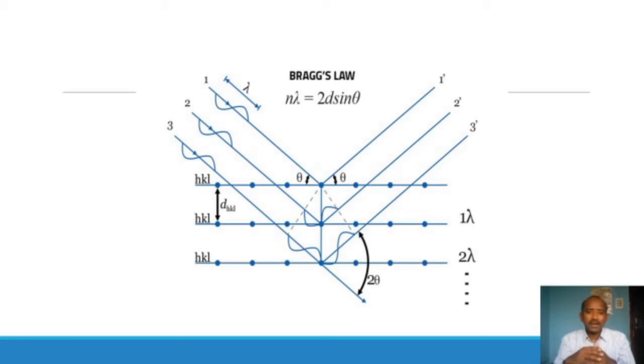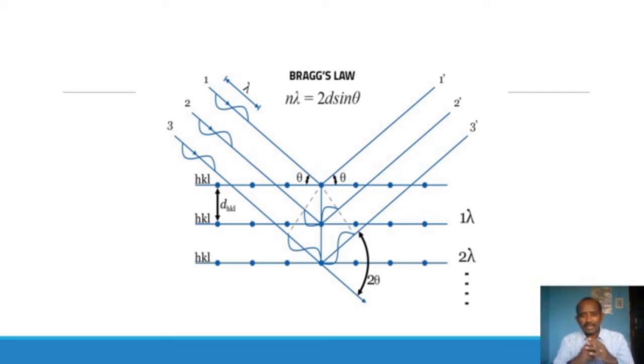When the X-rays are incident on the crystal surface, they make an angle theta and reflect from the surface by making an angle theta only. The angle of incidence and the angle of reflection are both the same.